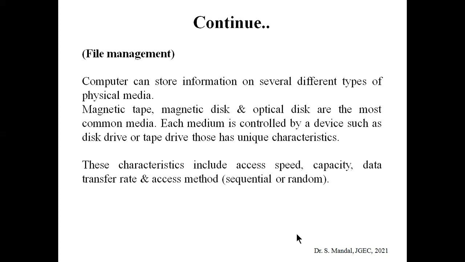And a computer can store data on several types of physical media. Basically, for storing, magnetic tape, magnetic disc, and optical discs are the most common media, and each medium is controlled by a device such as a disk drive or tape drive, which has its own unique characteristics.